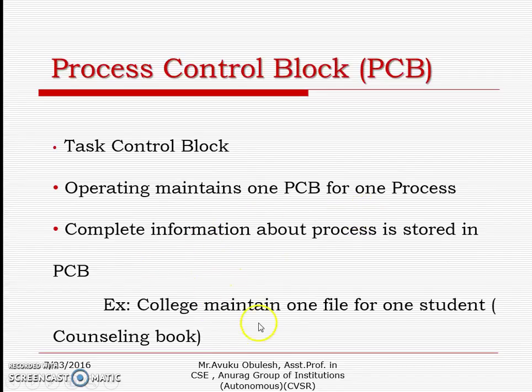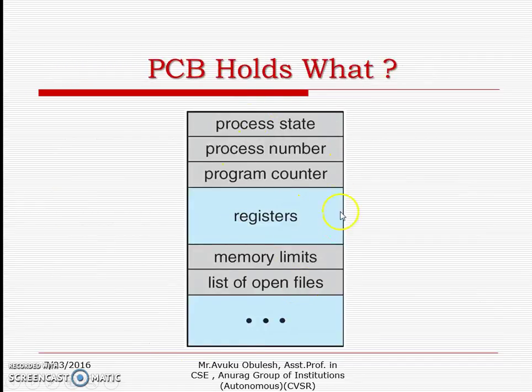For example, take a counseling book. Whatever information there is regarding a student is stored in one book or file. That means at what time he joined, what the information of the student is, how many subjects he passed, how many backlogs he has, everything we store in one place. That place I call the counseling book. Similarly, the operating system also maintains one PCB for one process. These are the contents of the PCB.